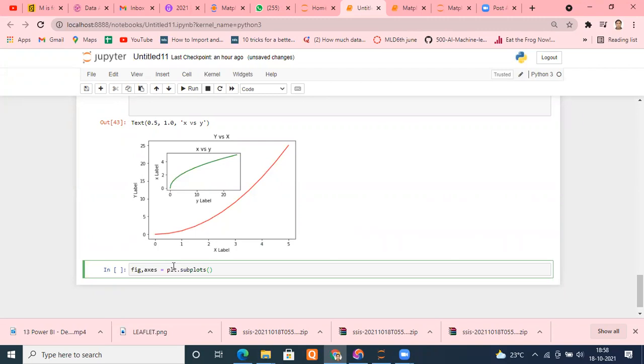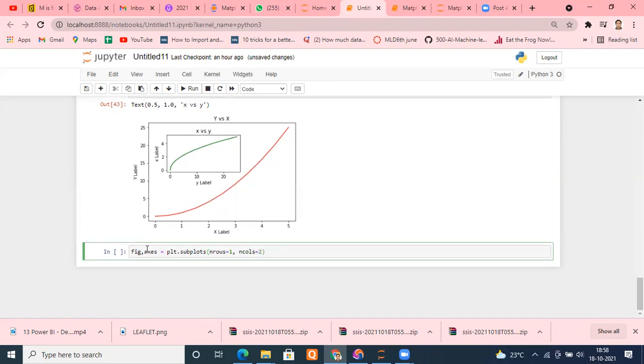How many rows you want, how many columns you want. As simple as that. So I'm mentioning nrows, number of rows equal to 1, and number of columns equal to 2. If I run this, you'll see something.